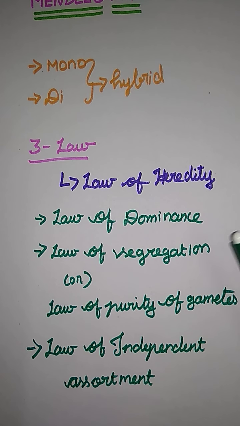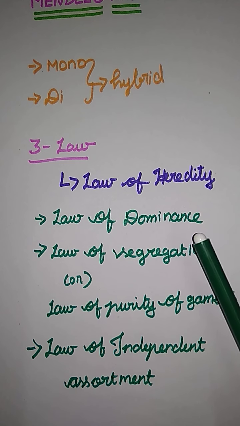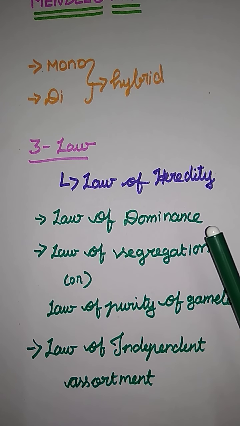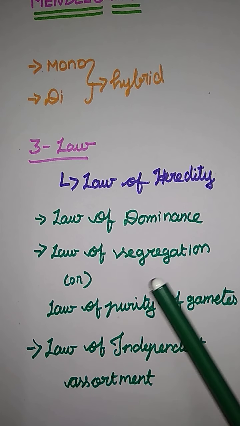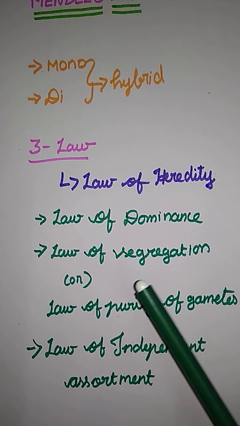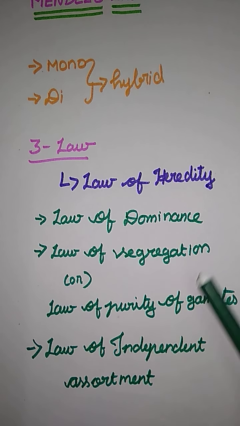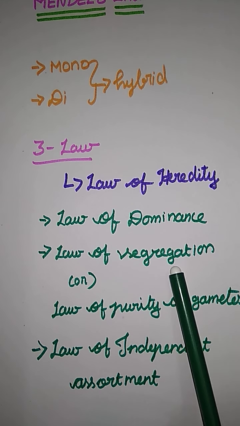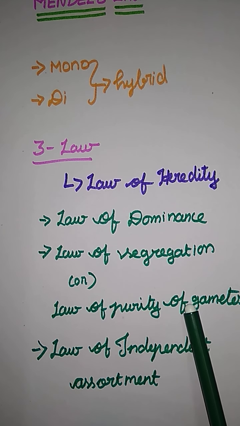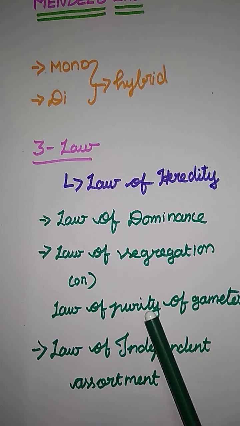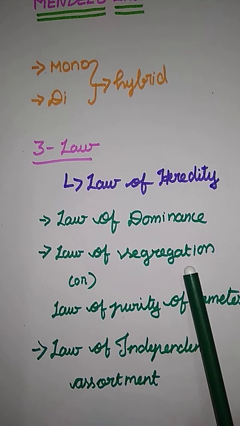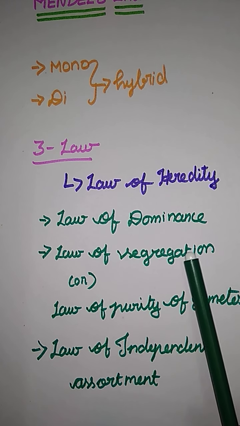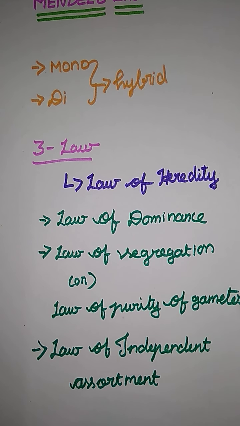The first one is the law of dominance. Dominance means they have both characters, recessive and dominant. Only the dominant expresses its character, and the recessive is masked. Next, the law of segregation or law of purity of gametes. Segregation means they separate. Based on purity, if there is a tall and a short, they are segregated. So dominant alleles are on one side and recessive on the other side, in the gametes.